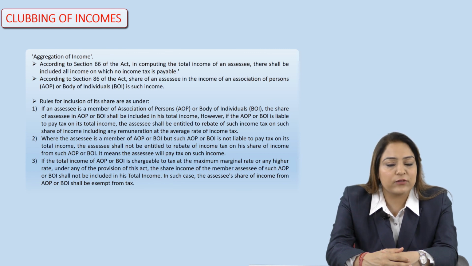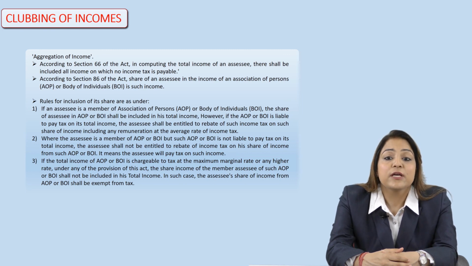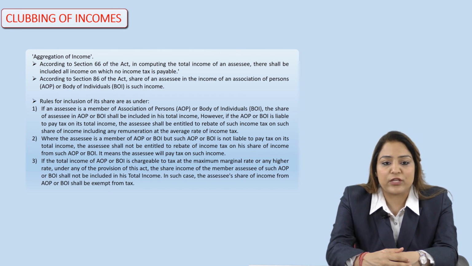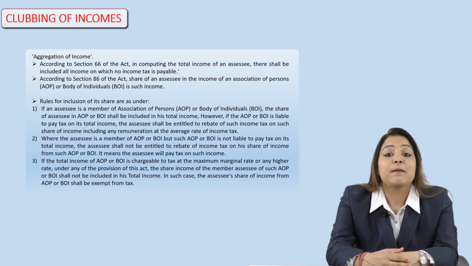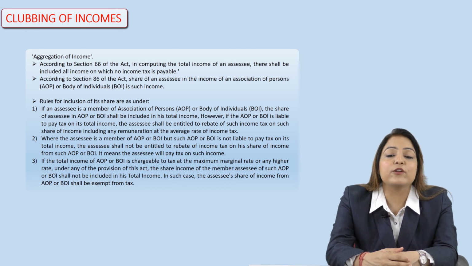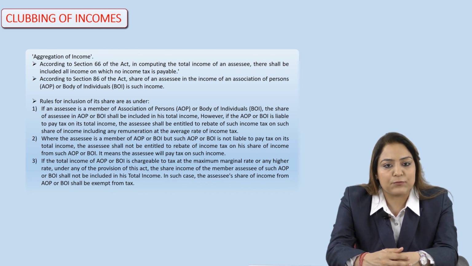So under the third rule, the assessee is not liable to pay any kind of tax, because his share of income from such AOP or BOI has already been taxed. He or she is getting the exemption, because AOP or BOI are paying the tax at the maximum marginal rate, or we can say any kind of higher rate. So in that case the assessee will get the exemption.